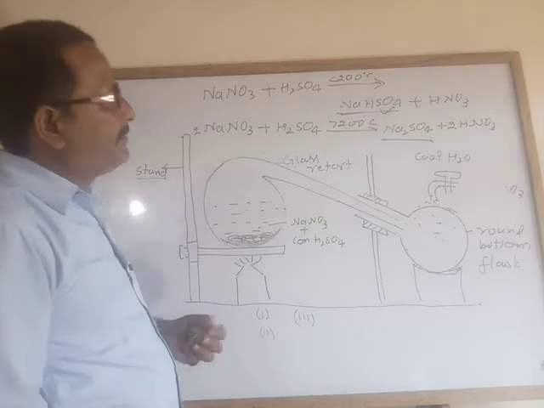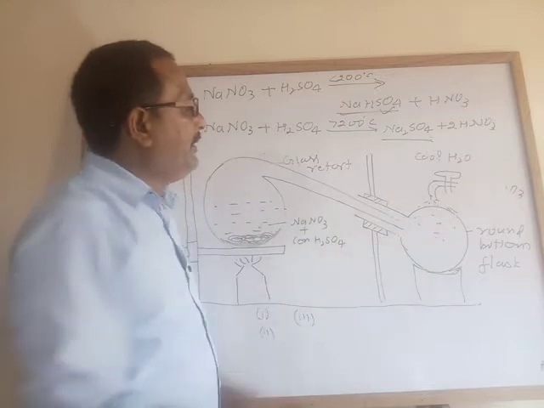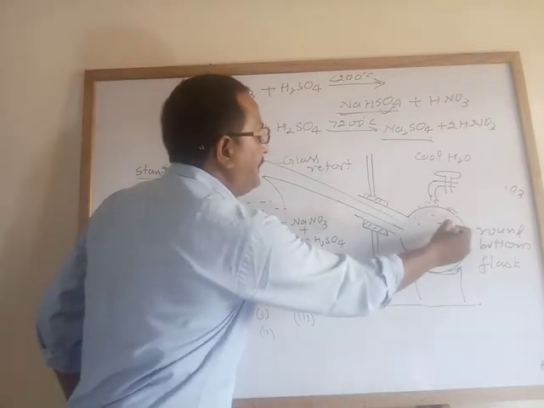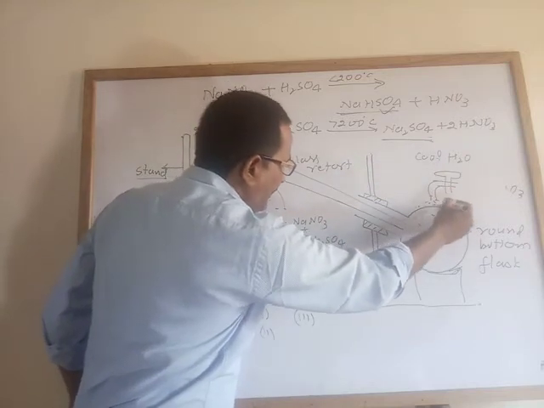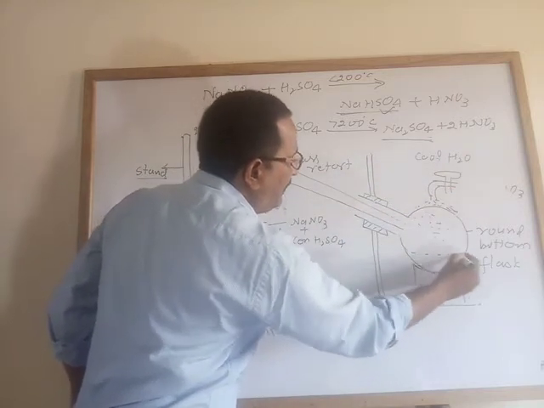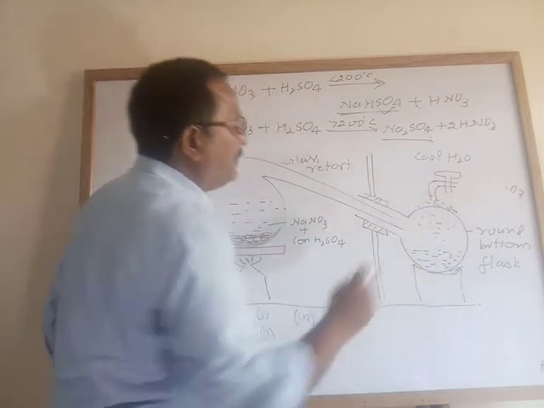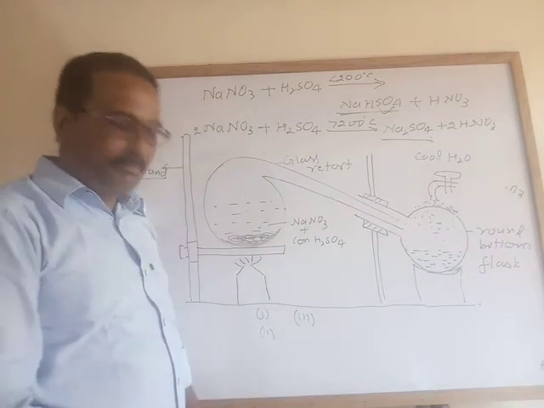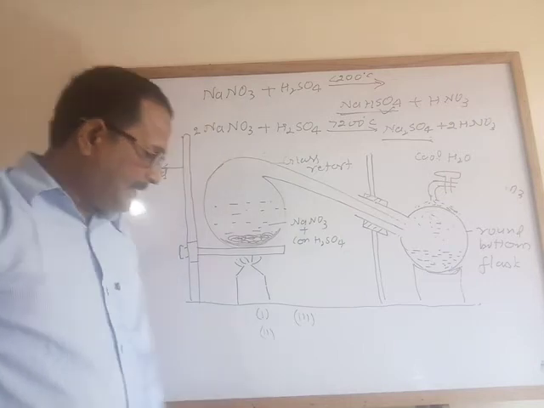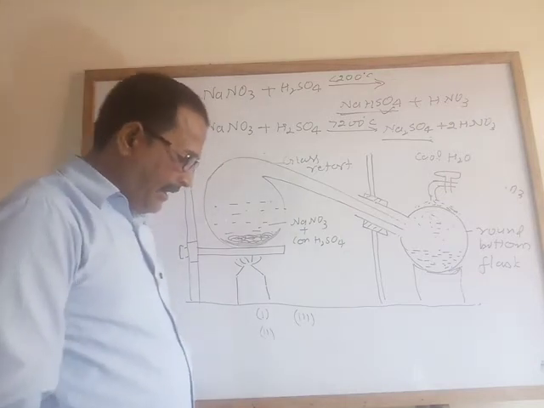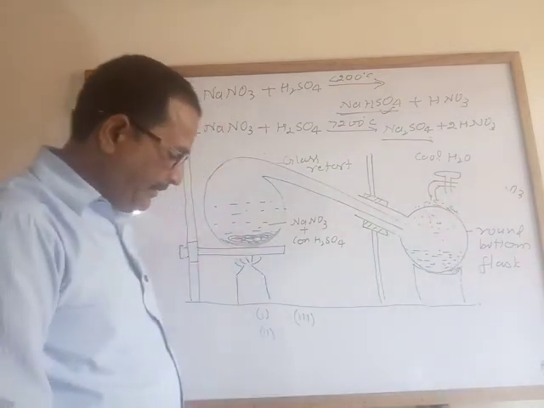Next question is, what is the use of this cold water? Because here it forms vapor of nitric acid, and this cool water easily converts this vapor into the liquid form, means after condensation it changes into the liquid form. This is the lab preparation of nitric acid. Now collection: nitric acid is collected in the water cooled receiver, same process I had explained.